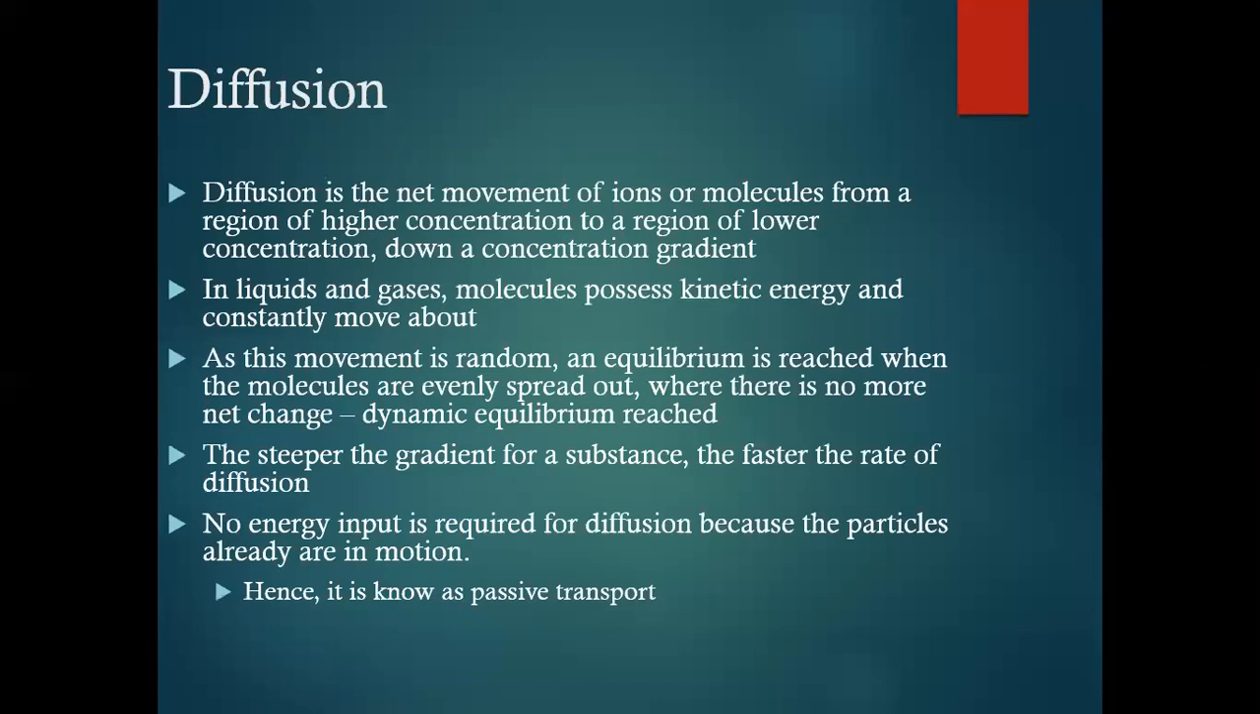What is diffusion? This is the net movement of ions or molecules from a region of higher concentration to a region of lower concentration, down a concentration gradient. In liquids and gases, molecules possess kinetic energy and constantly move about. As this movement is random, an equilibrium is reached when the molecules are evenly spread out, where there is no more net change. This is called the dynamic equilibrium.